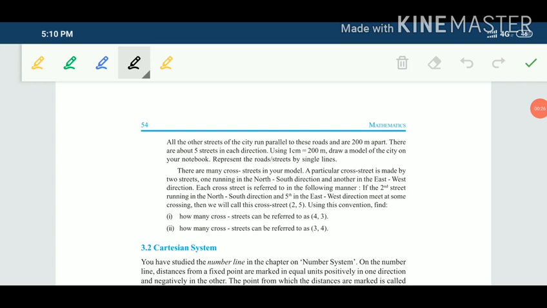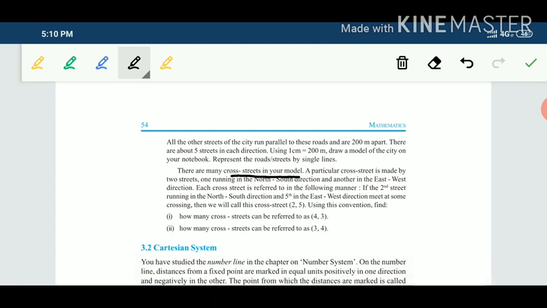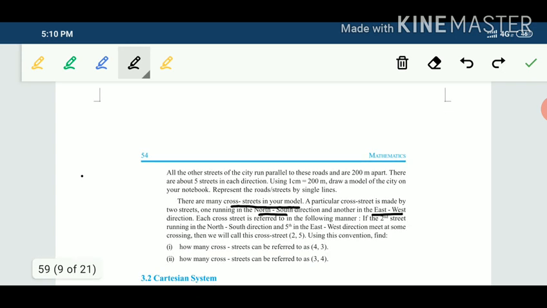Next, there are many cross streets in your model. A particular cross street is made by two streets: one running in the north-south direction and the second in the east-west direction. These are the cross streets.